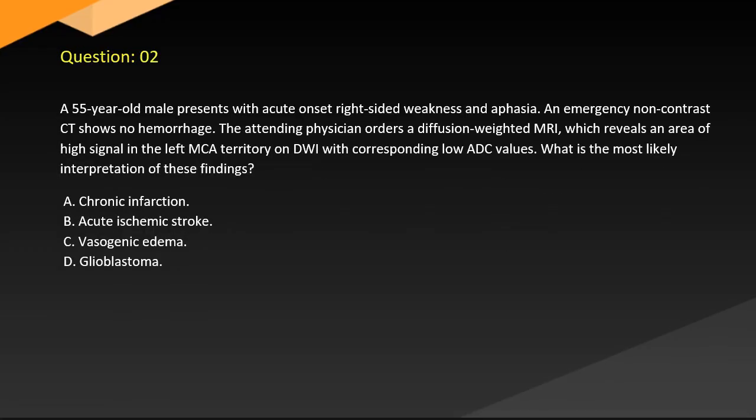Question 2. A 55-year-old male presents with acute onset right-sided weakness and aphasia. An emergency non-contrast CT shows no hemorrhage. The attending physician orders a diffusion-weighted MRI, which reveals an area of high signal in the left MCA territory on DWI with corresponding low ADC values. What is the most likely interpretation of these findings?